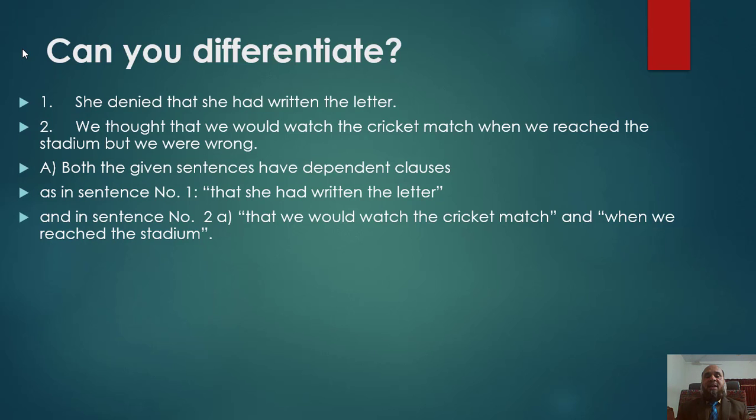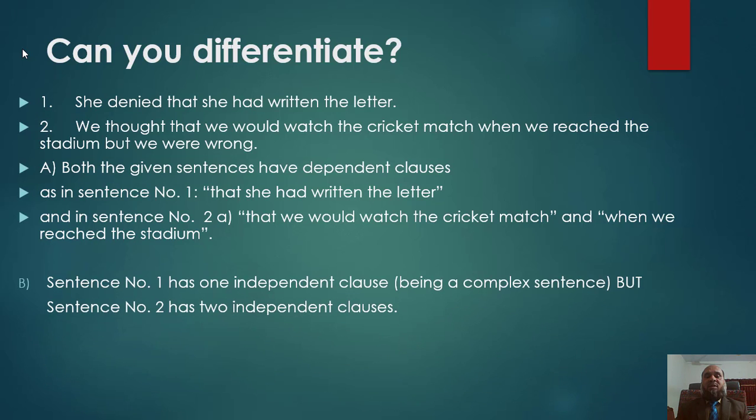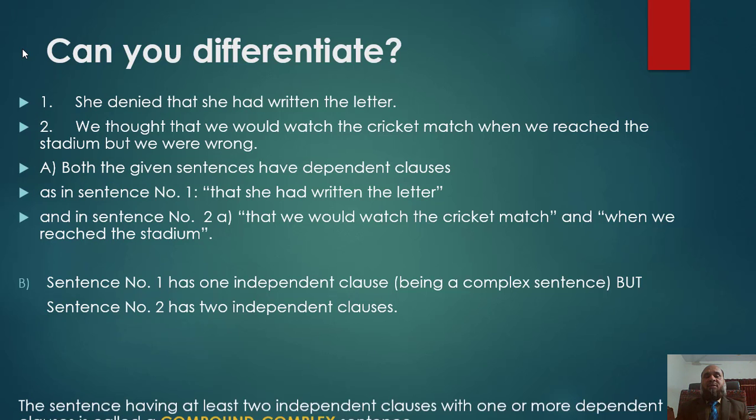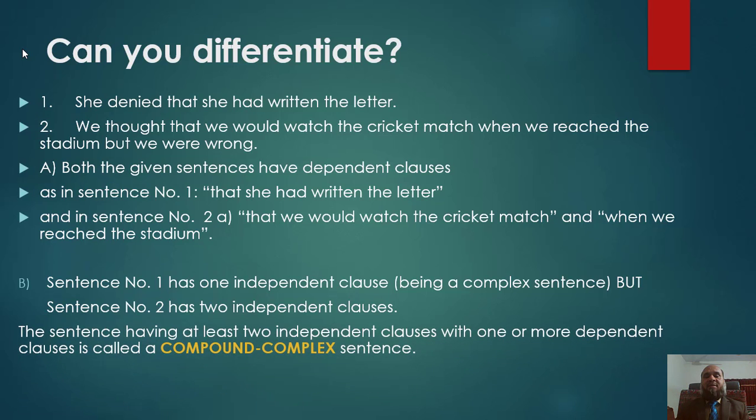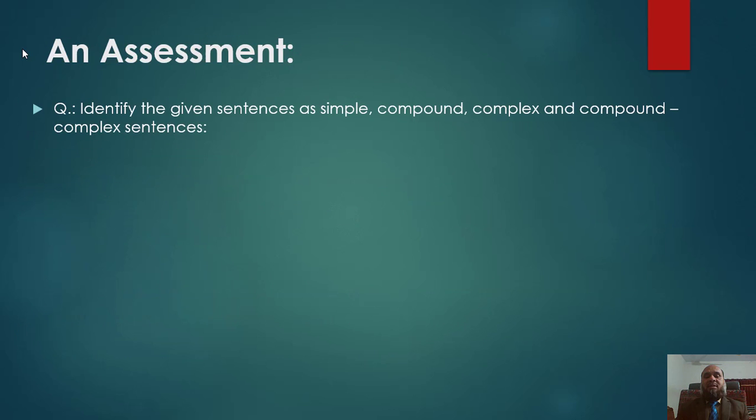Both the given sentences have dependent clauses: in sentence number 1, that she had written the letter, and in sentence number 2, that we would watch the cricket match and when we reached the stadium. Sentence number 1 has one dependent clause. Sentence number 2 has two dependent clauses.